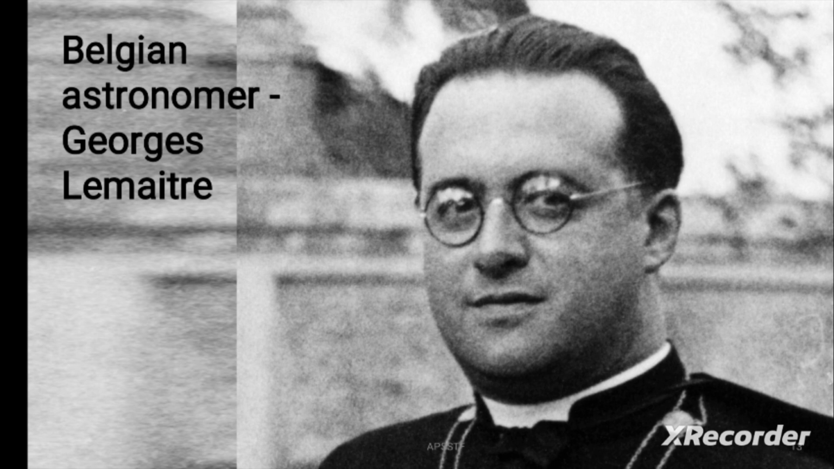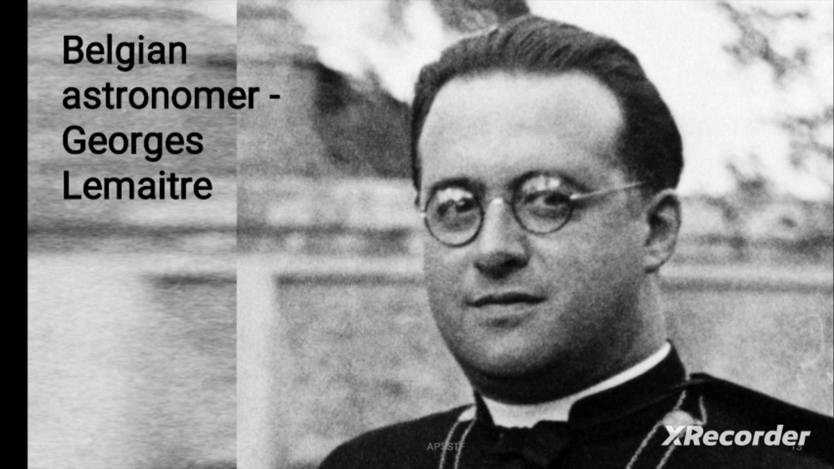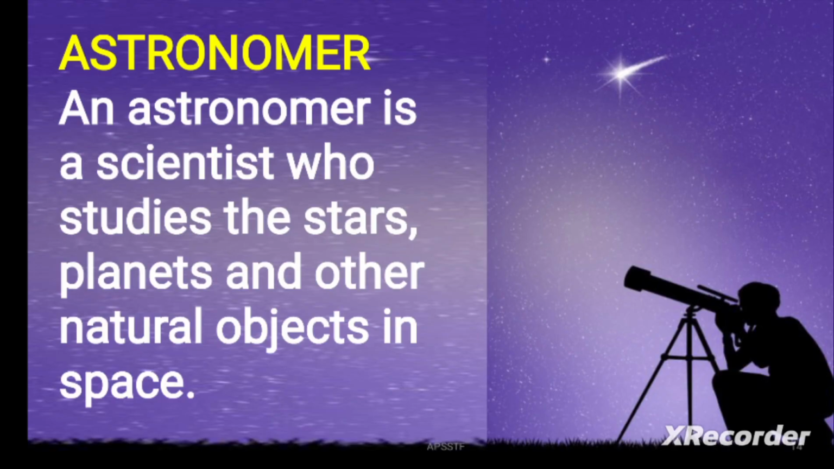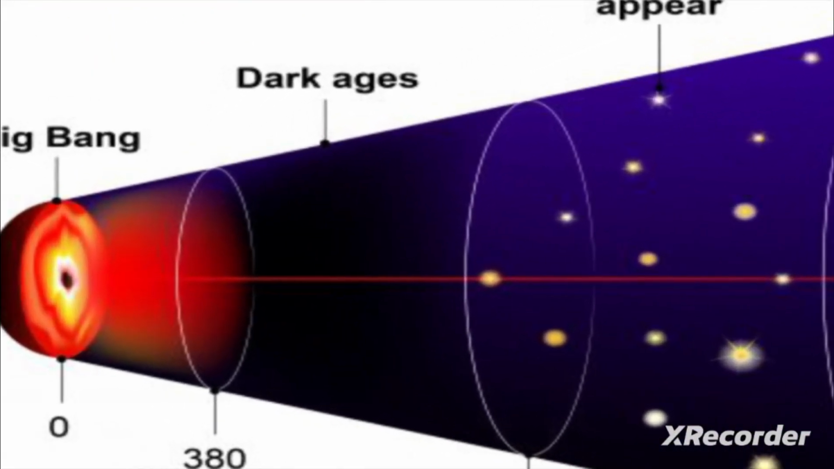It happened 13.7 billion years ago. It was explained by the Belgian astronomer Georges Lemaitre. Astronomer is a scientist who studies the stars, planets and other natural objects in the space. He is called an astronomer. So astronomers can explain about the universe. They find so many things. So this is Big Bang.